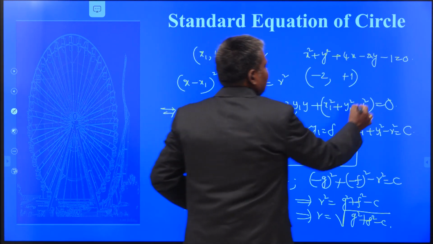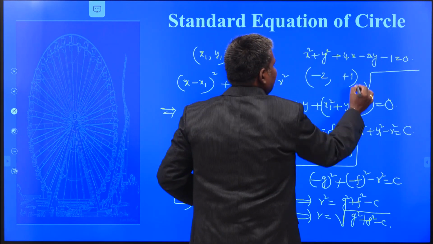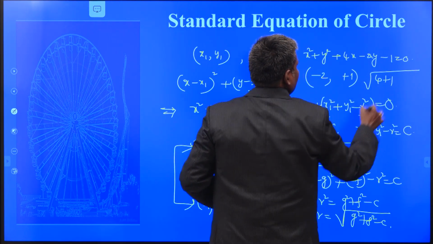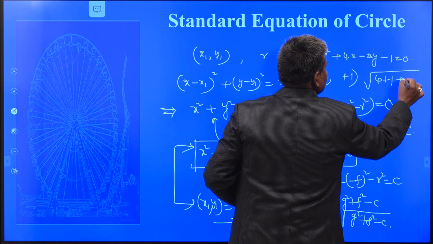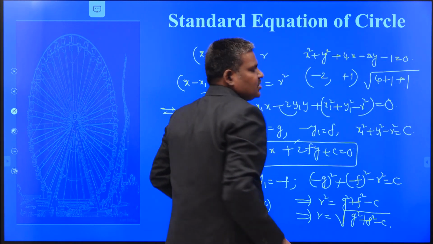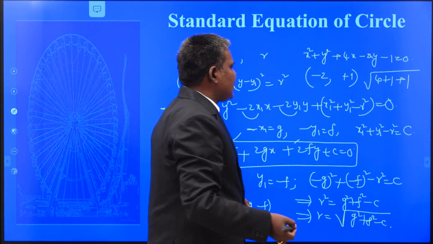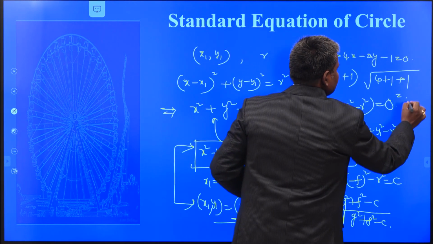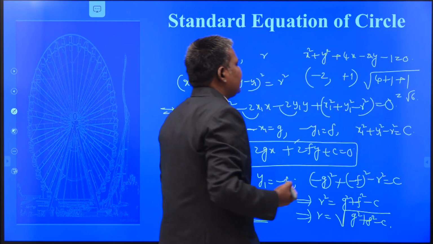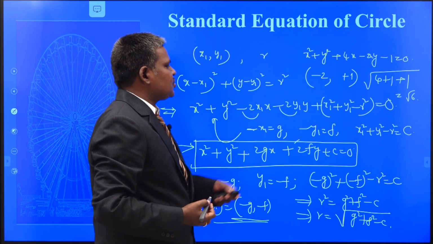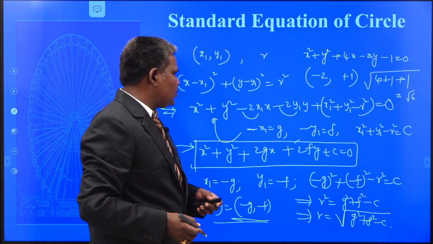This is the center. How to obtain the radius? Squaring and adding. 4 plus 1 minus of minus, minus of minus plus, that is what? Root 6. So you have the center at minus 2 comma plus 1, radius is root 6 units.